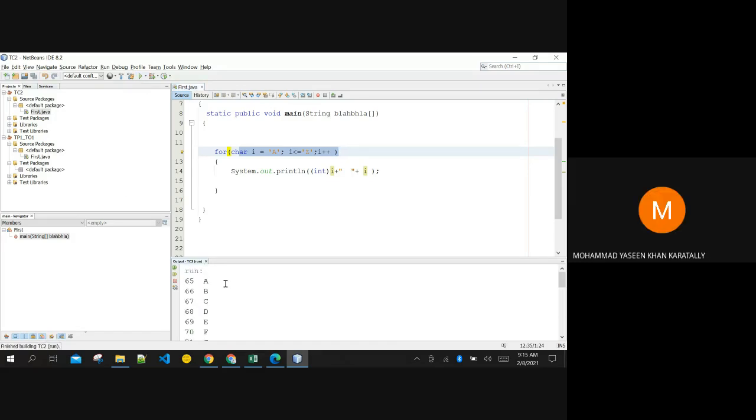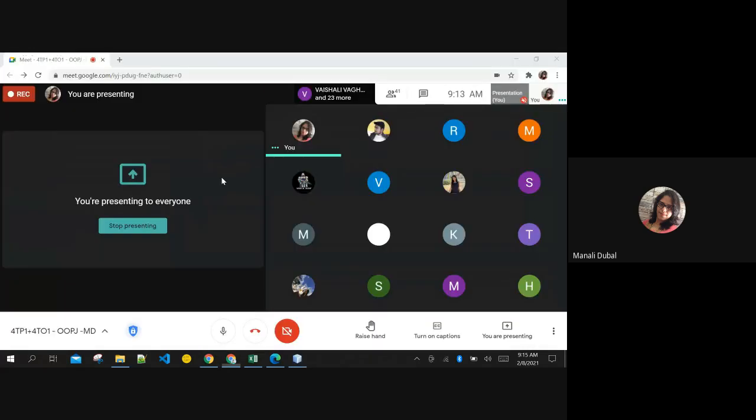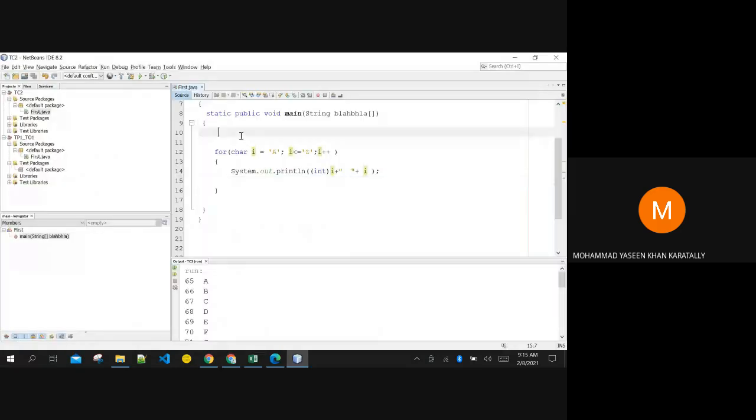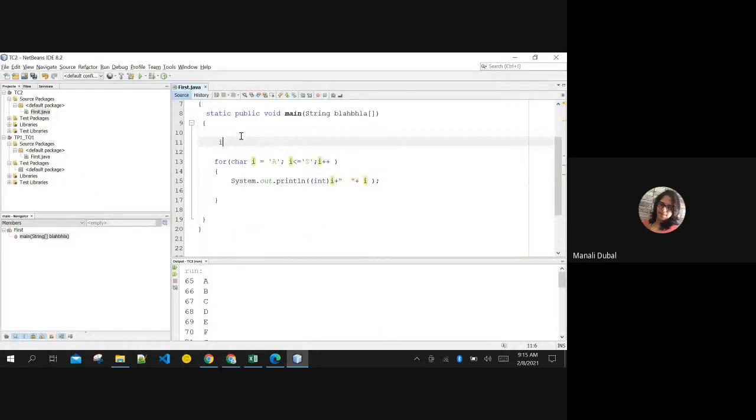Ma'am, I have taken an upper limit and then a lower limit, and then I have printed all the alphabets and the ASCII values also. I have taken 2 limits, ma'am, upper limit and then lower limit. After that, I have printed all the values with ASCII value. Got it. Okay.